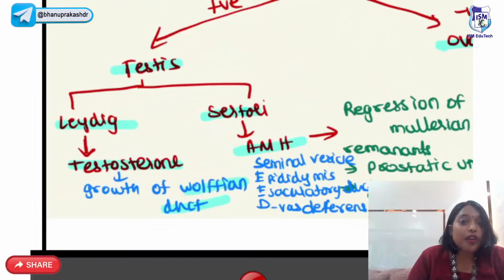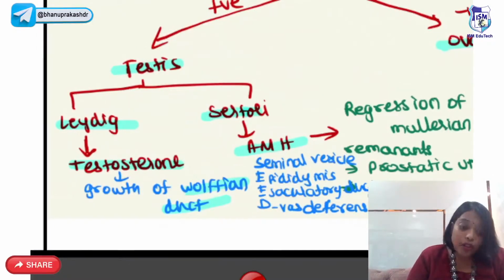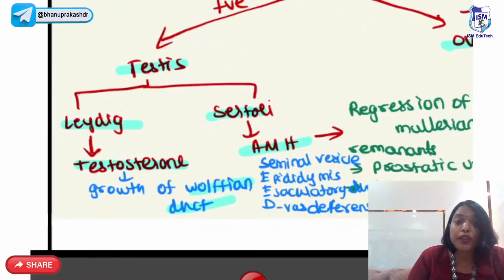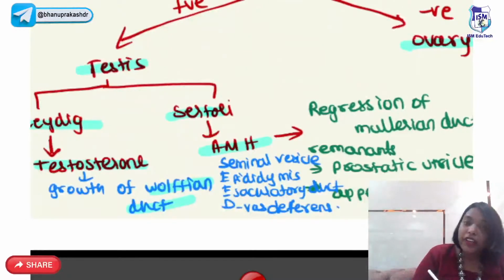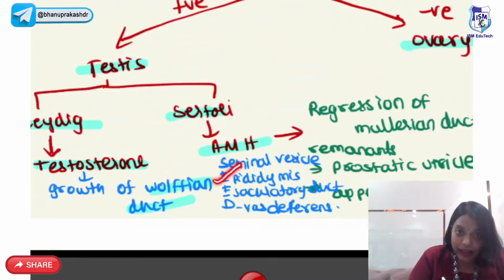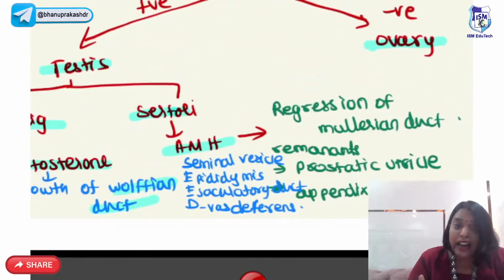Now, what is the function of testosterone? Testosterone helps in the growth of the Wolffian duct. This Wolffian duct gives rise to male internal genitalia, that is seminal vesicles, epididymis, ejaculatory duct and vas deferens. Whereas AMH will cause regression of the Mullerian duct, but it leaves some remnants, that is prostatic utricle and appendix of testis.